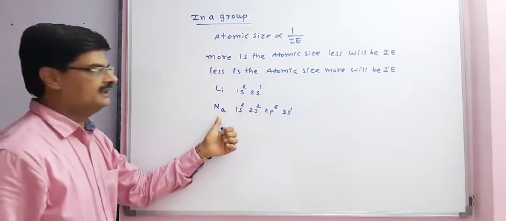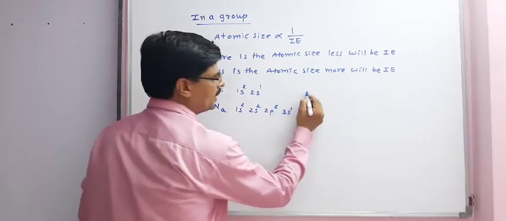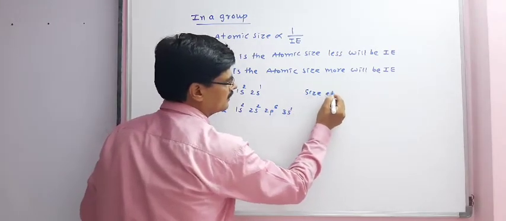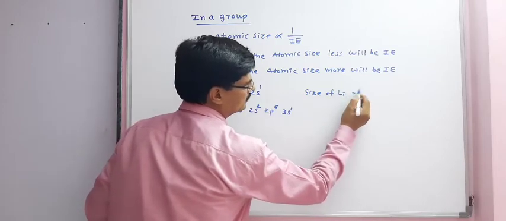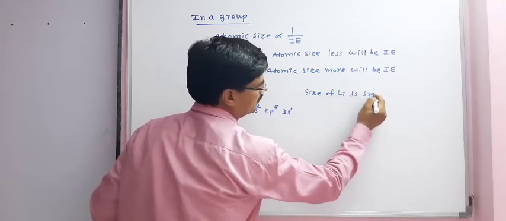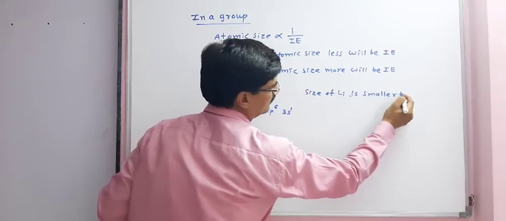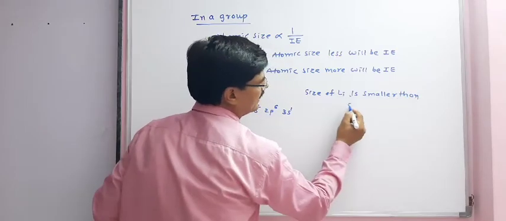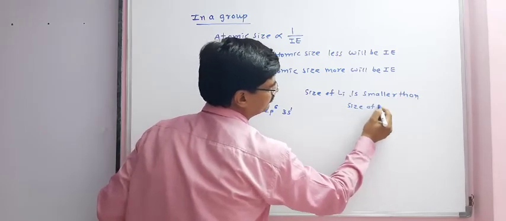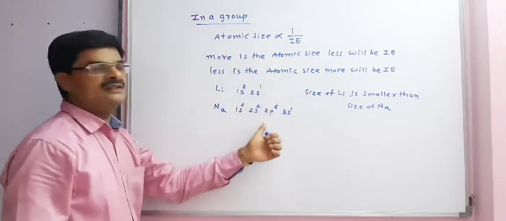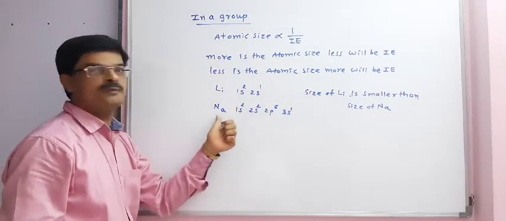As we can see, size of Li is smaller than size of sodium. So it is easy to remove electron from sodium.